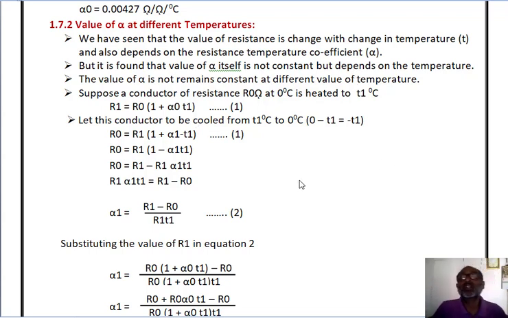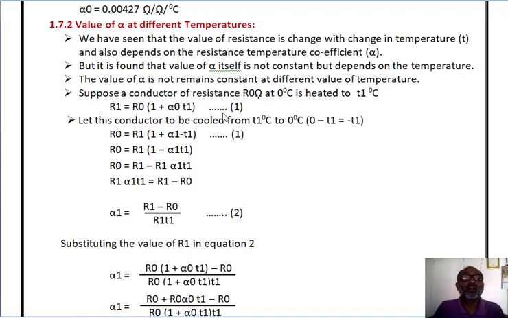So already we have seen that the resistance of the conductor changes with change in temperature T, and it also depends on the resistance temperature coefficient alpha. But it is found that the value of alpha itself is not constant; it is variable and depends on the temperature.